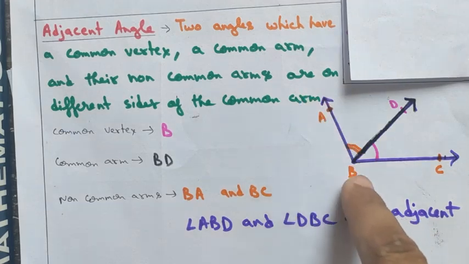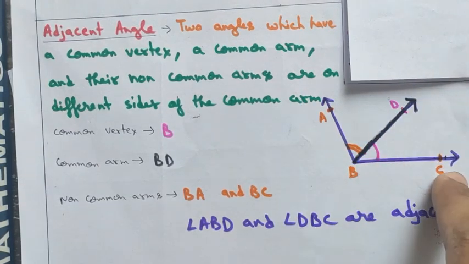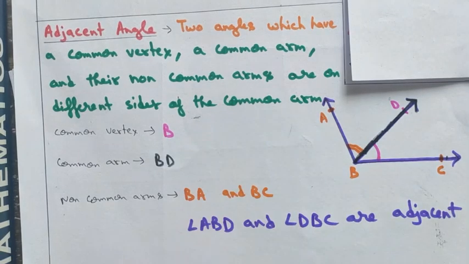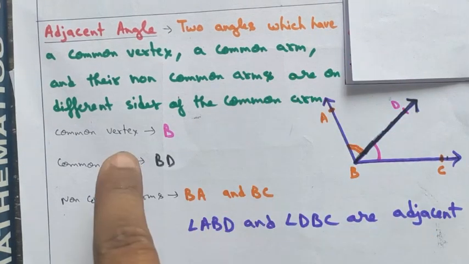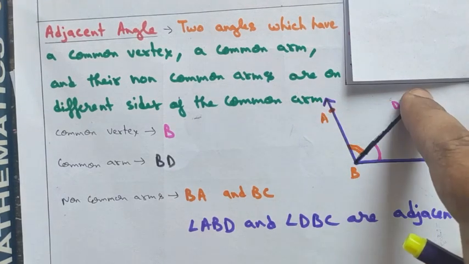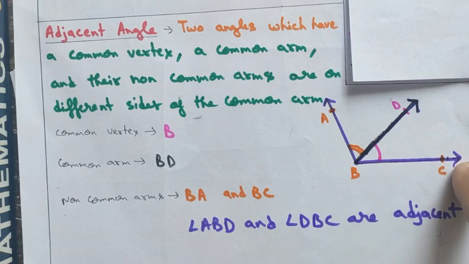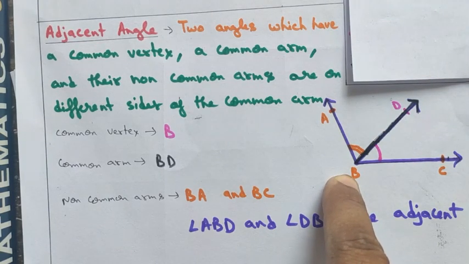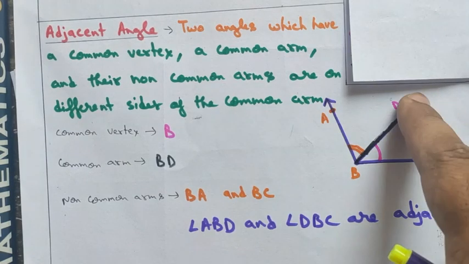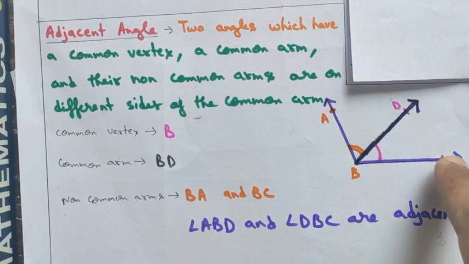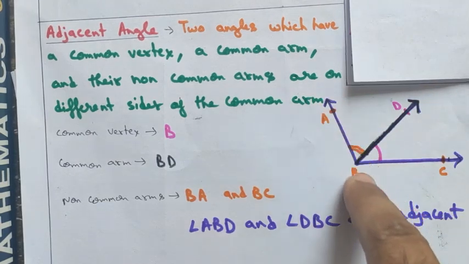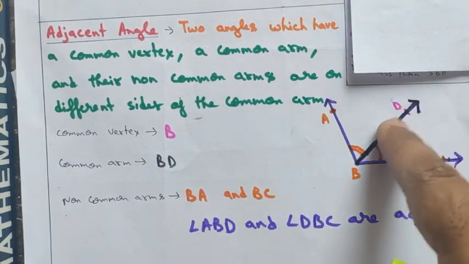Similarly, angle ABD is adjacent to angle DBC. So what is the common vertex for angle ABD as well as for angle DBC? B is the common vertex for both the angles ABD and DBC, and they have a common arm. BD is the common arm.